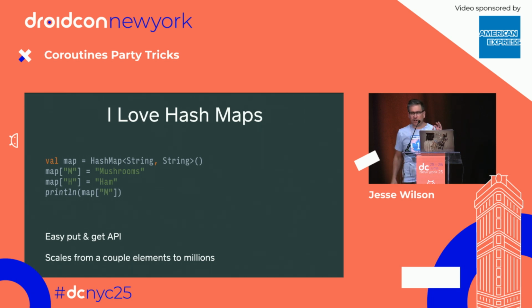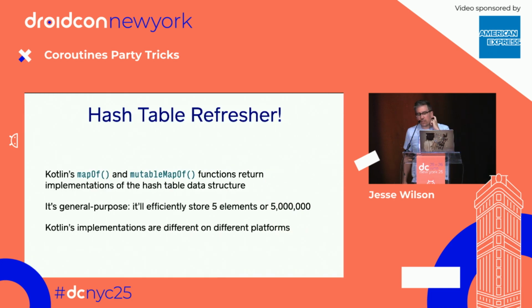Hash maps are great because they've got a brilliant API where we just store stuff by a key, and the performance is fantastic. You don't have to think, what data structure should I use? Am I going to put 5 elements in my hash map or 5,000? I want to go through a little bit of the computer science of hash maps, mostly because I love them. The mutableMapOf and mapOf functions in Kotlin are implemented with the hash table computer science data structure.